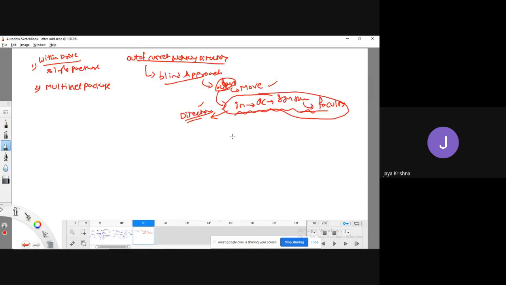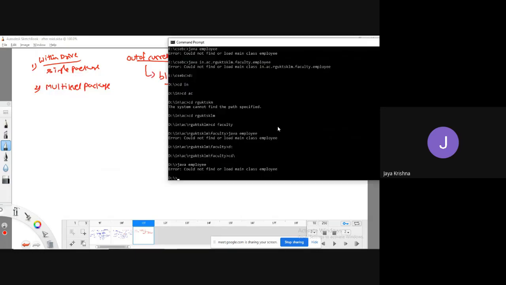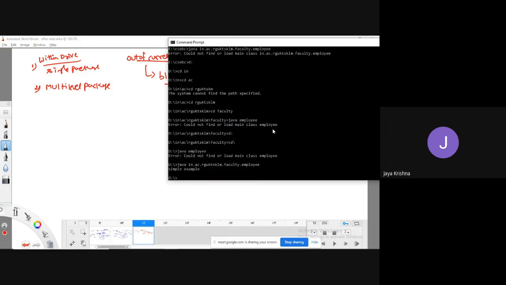Now here what do I need to write? In dot ac dot and so on, right? Java space. What happened? In the D drive, before compiling, wherever I want to copy, in that location I will move to D drive. Then I will run java space fully qualified name, in dot ac dot rgukt faculty dot Employee.